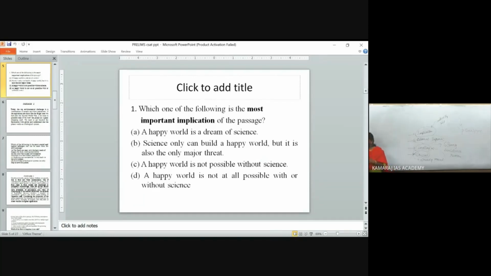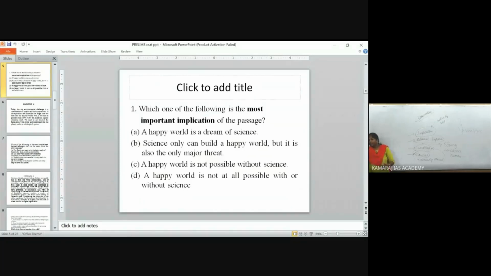One more thing, whether it is GS or CSAT, while choosing your answers, elimination plays a vital role. Eliminating your unwanted options will play a vital role. So from this passage, the first option, a happy world is a dream of science, can be eliminated.